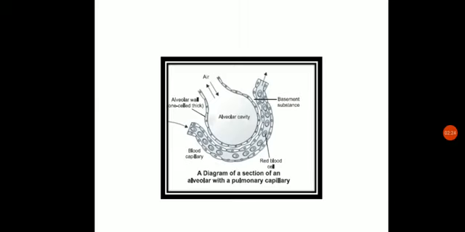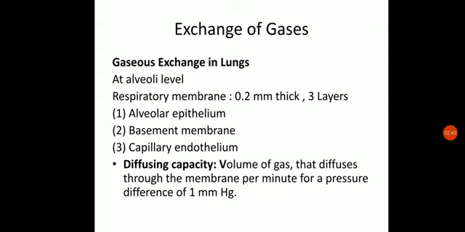Now the respiratory membrane has a limit of gaseous exchange between the alveoli and the pulmonary blood. Pulmonary blood is that blood which is flowing into the lungs. It is called diffusion capacity. What is diffusion capacity?